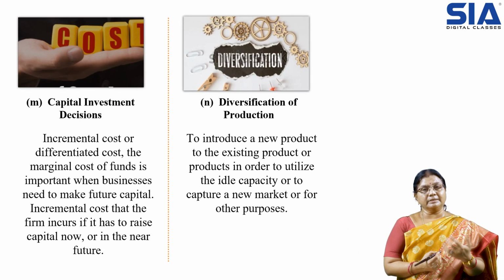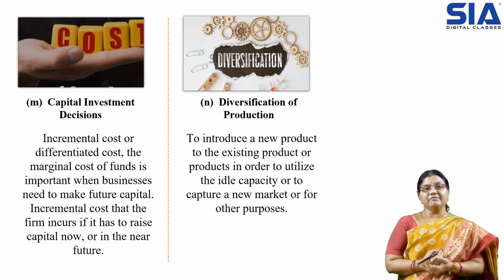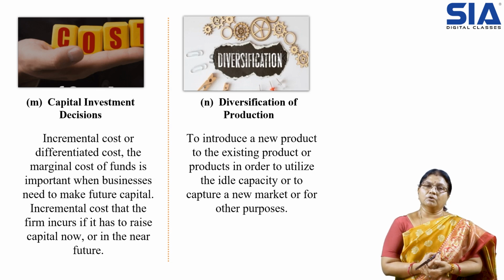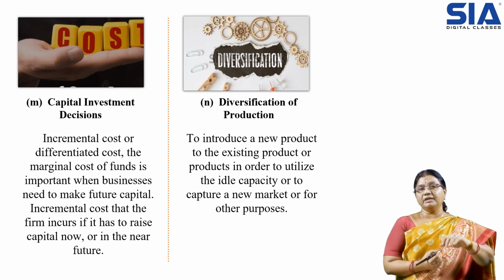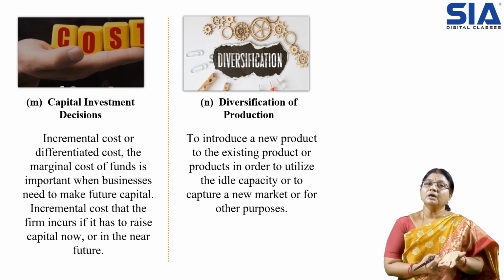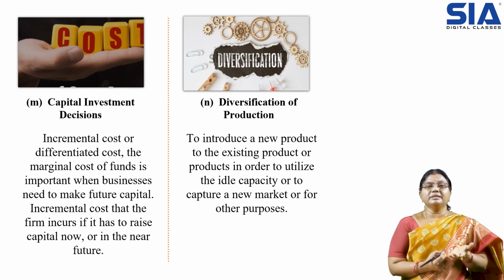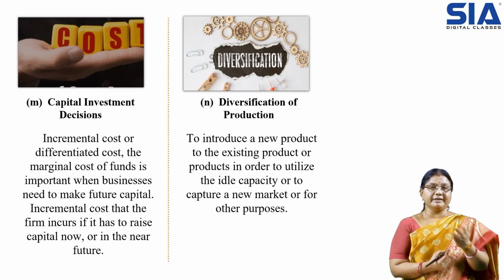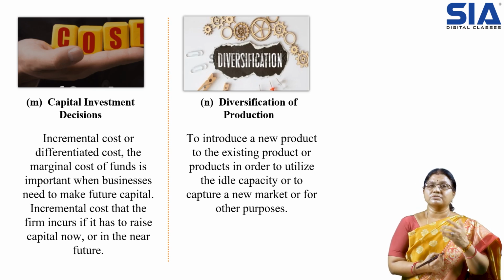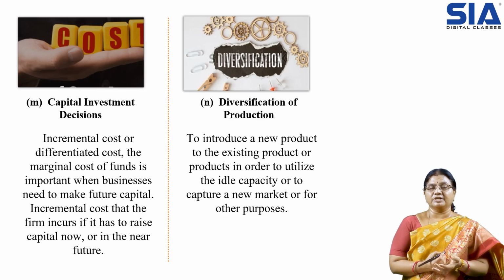So the next technique is cost in capital investment decisions. This is a major decision, where we try to invest more in capital assets. For this decision we follow different techniques. This is also called incremental cost or differential cost.